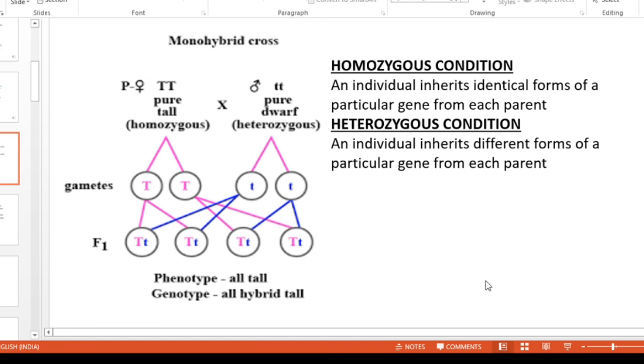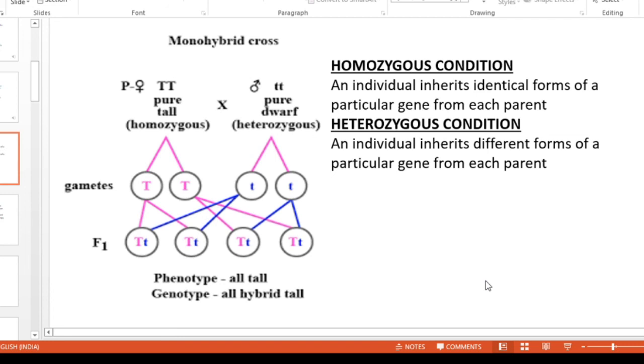These parents produce gametes like capital T in the first parent and small t in the second parent. When these gametes fuse together to form the next generation, all the plants are tall plants. Phenotypically all are tall, but the genotype of the F1 generation is capital T and small t.